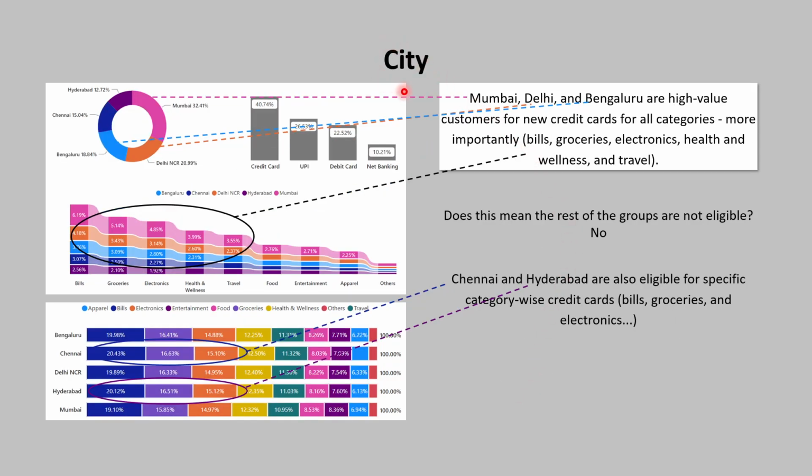For city, Mumbai, Delhi, Bangalore are high value customers for new credit cards for the categories bills, groceries, electronics, health and wellness, and travel. Chennai and Hyderabad are also eligible for specific category wise credit cards like bills, groceries, and electronics.